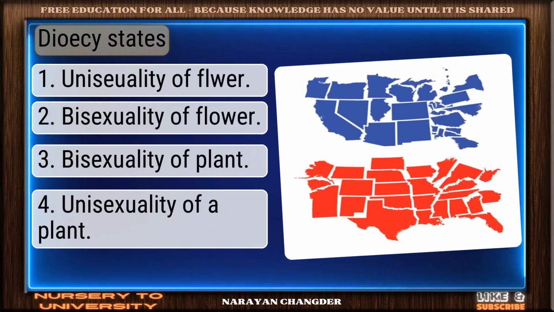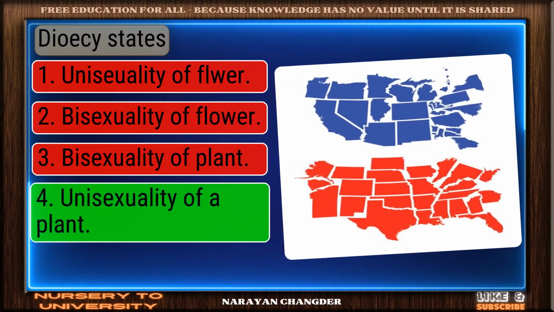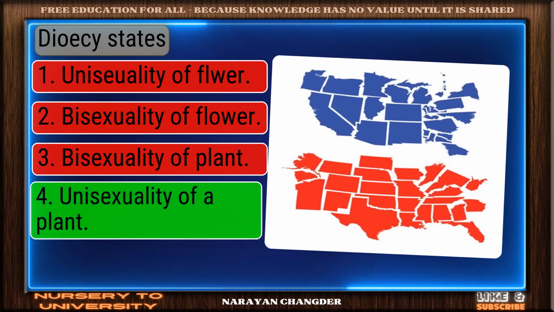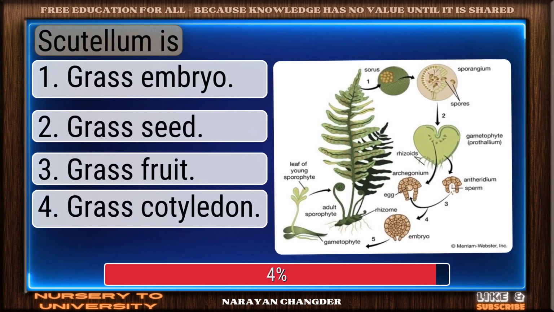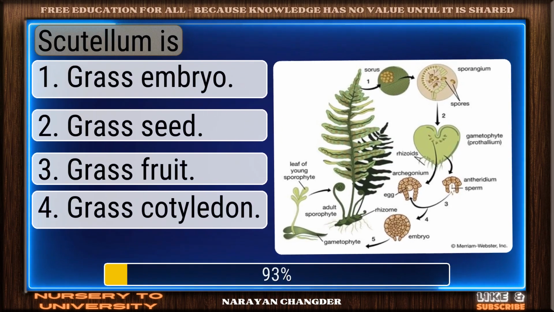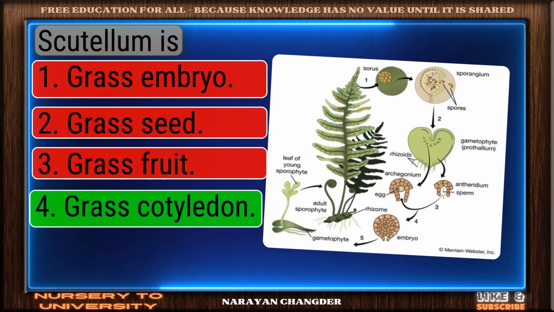Question number 298. Dioecious states. Exactly. Unisexuality of a plant makes sense and it is the right choice. Question number 299. Scutellum is. Smart pick. Grass cotyledon is the correct choice.